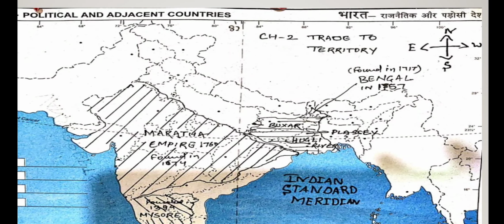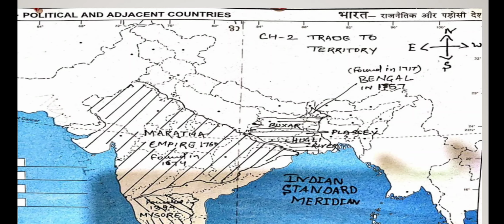Then later they controlled three more places in the same area, Bengal. One was Calcutta, another was Govindapuri, and the third was Sutinata. These places were controlled by them, and they got the Diwani rights of these places.